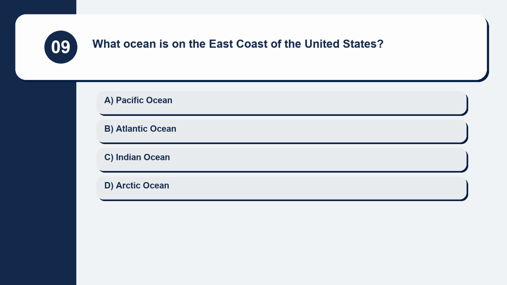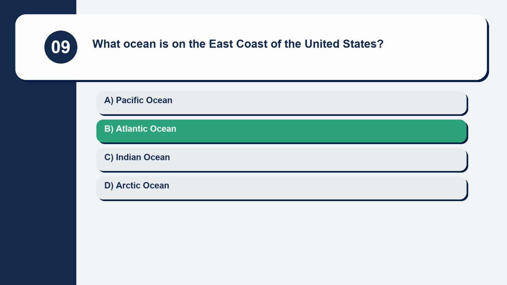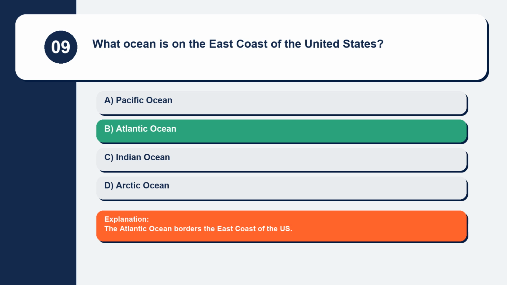Question 9. What ocean is on the east coast of the United States? Pacific Ocean, Atlantic Ocean, Indian Ocean, Arctic Ocean. The Atlantic Ocean borders the east coast of the U.S.